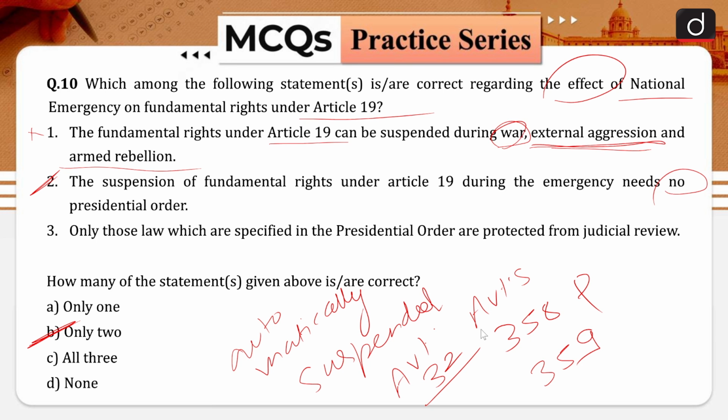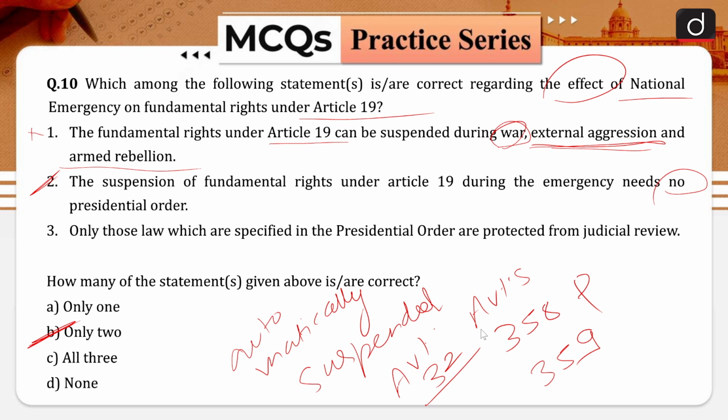The suspension of enforcement relates only to those fundamental rights that are specified in that particular presidential order. The suspension could be for a period during the operation of emergency or for a shorter period. The order should be laid before each house of the parliament for approval.